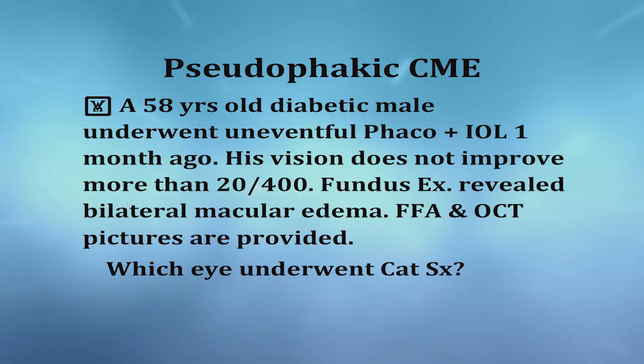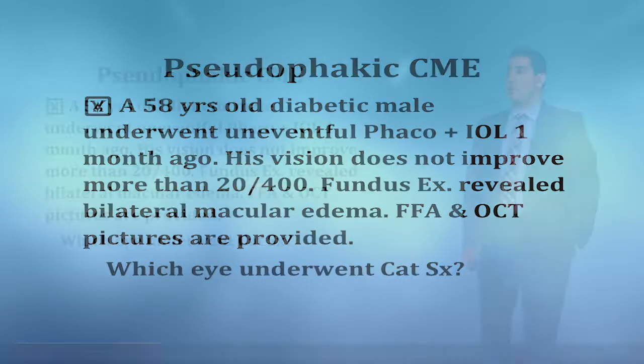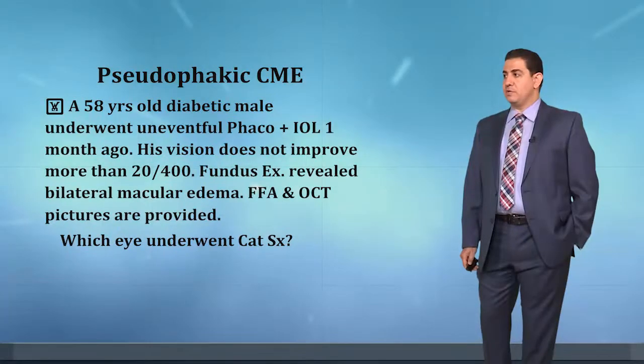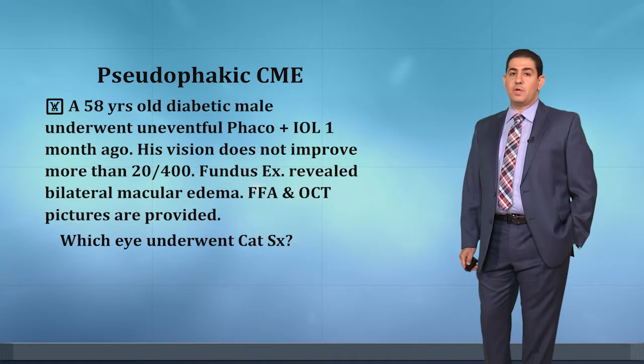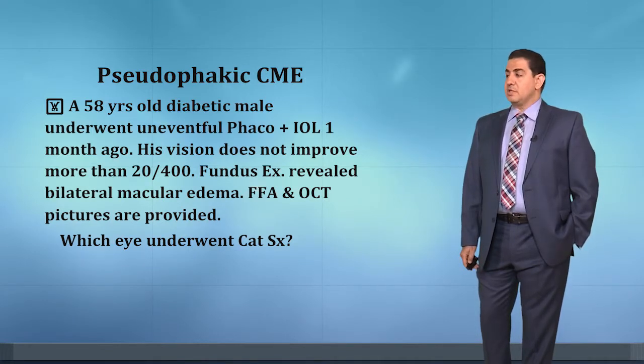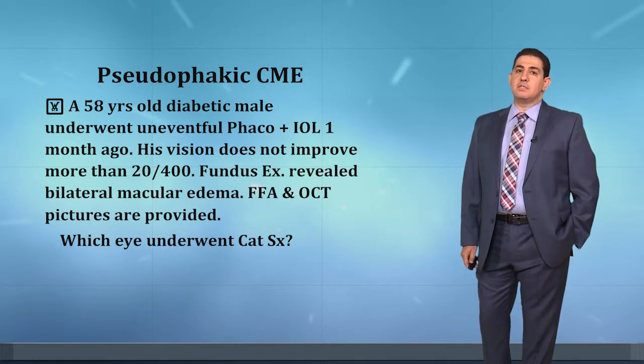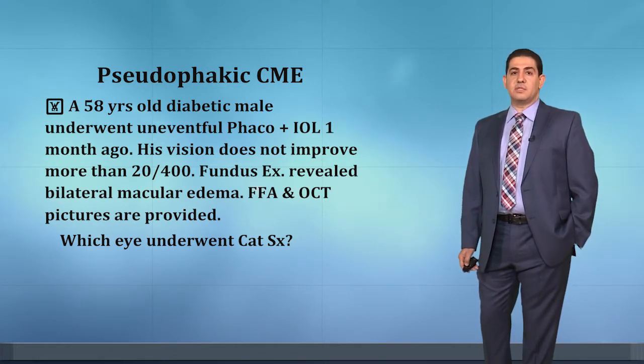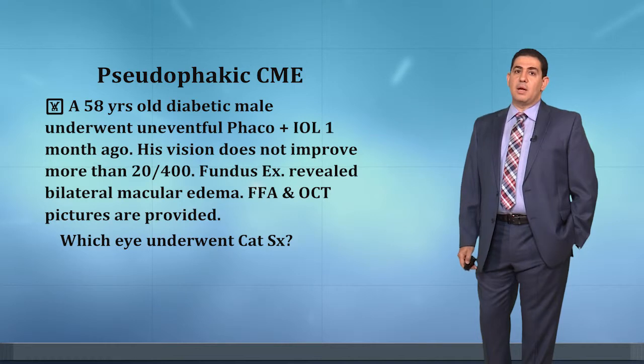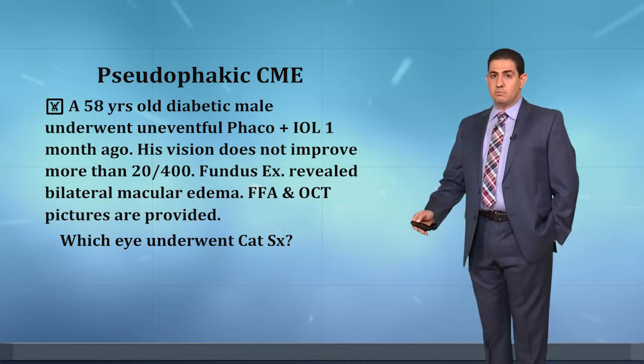As an example, a 50-year-old diabetic male underwent uneventful phaco plus IOL one month ago. His vision does not improve beyond 20/400. Fundus examination revealed bilateral macular edema. Fluorescein angiography and OCT pictures are provided. How can we differentiate cystoid macular edema after cataract surgery from macular edema of the diabetic patient?